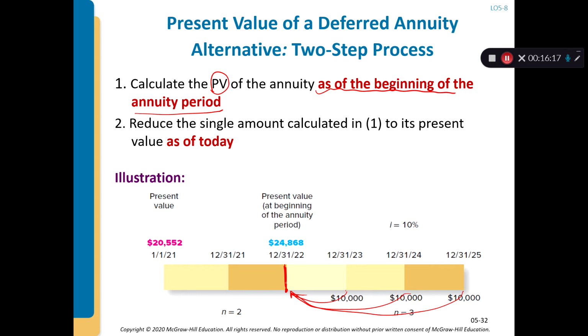I discount this value right here first. And then I use this so-called discounted value to discount back to the real present value of today, in the investment, right? So the present value at the beginning of the annuity payment is the first step, and then you discount this money back to the present.